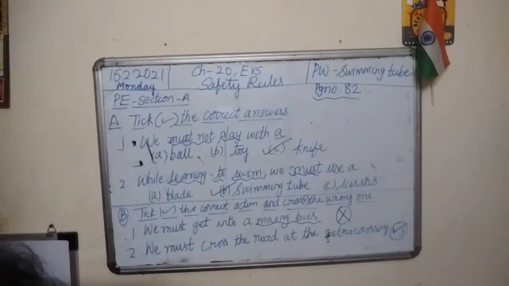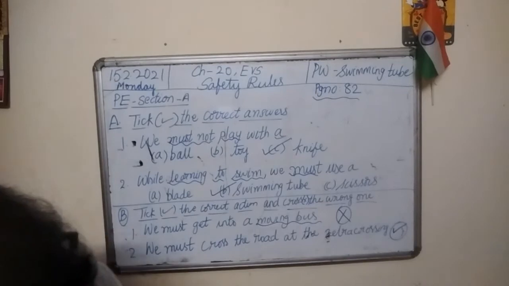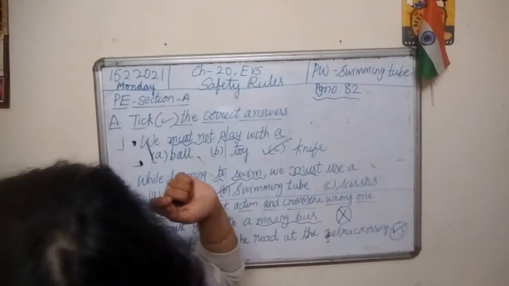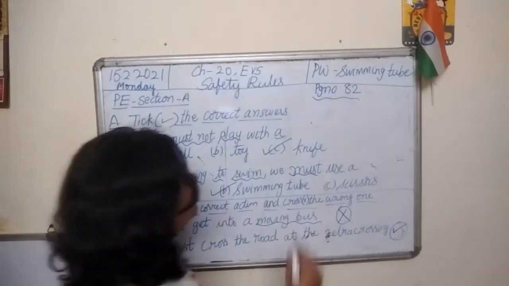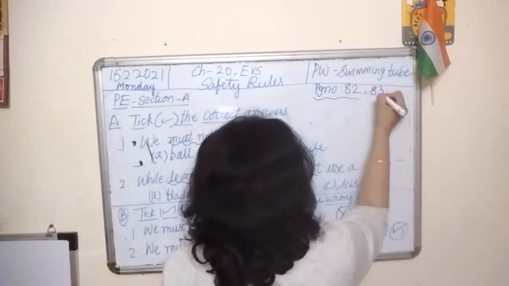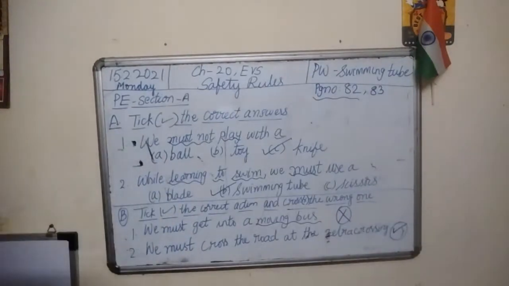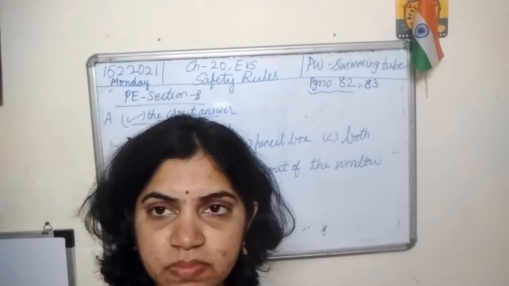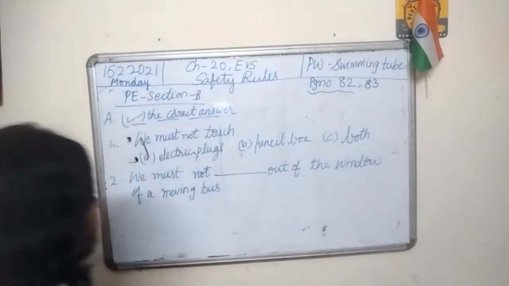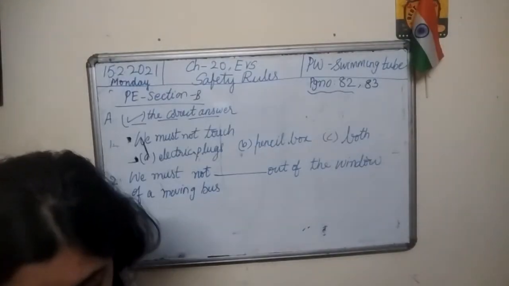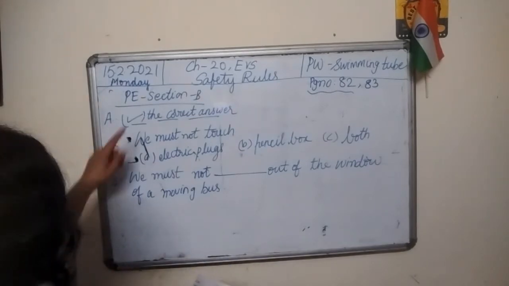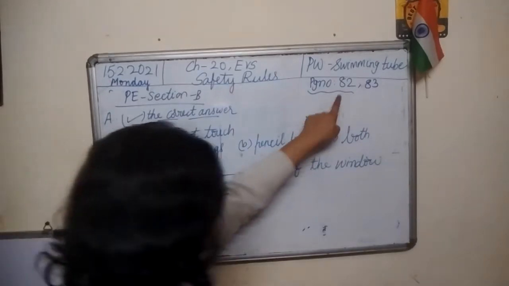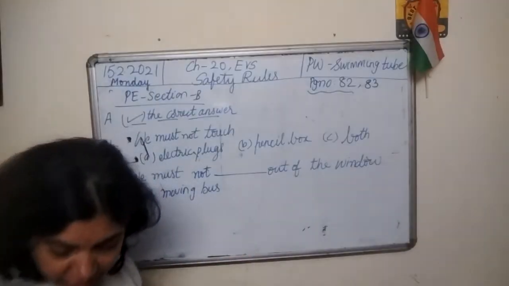Children, now let's do fill in the blanks. We have fill in the blanks on page number 82 and even on page number 83. Give me a second to erase the board. Look here children. Actually, I forgot about this practice exercise section B. I've written practice exercise section B, which is still on page number 82. So we are on page number 82 only.